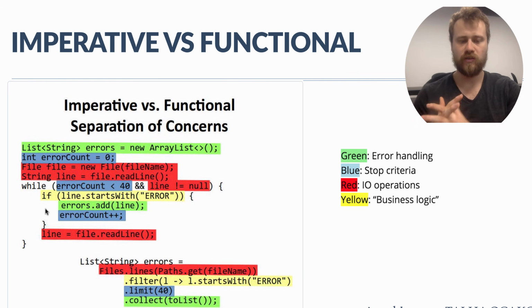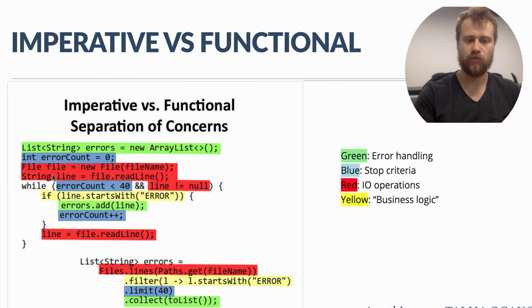When we reach the number of 40, we stop the while loop, we break the loop, and we go on with other processing. Throughout this iteration, we are incrementing a number, error count. When we find a line that starts with error, we add this line into the array list, and then we increment the counter by 1. Okay, so this is our traditional way.